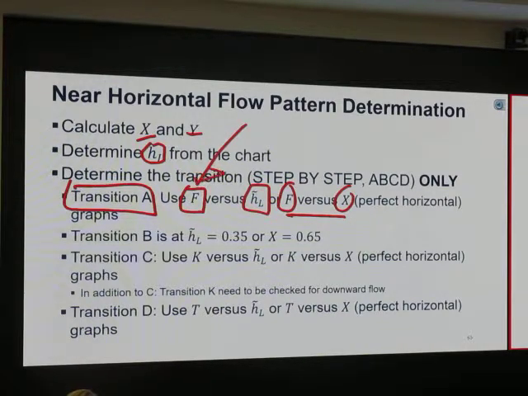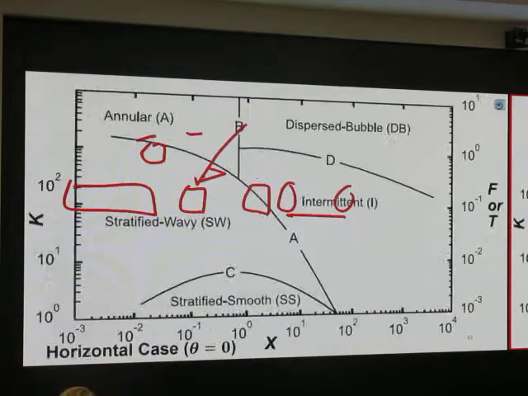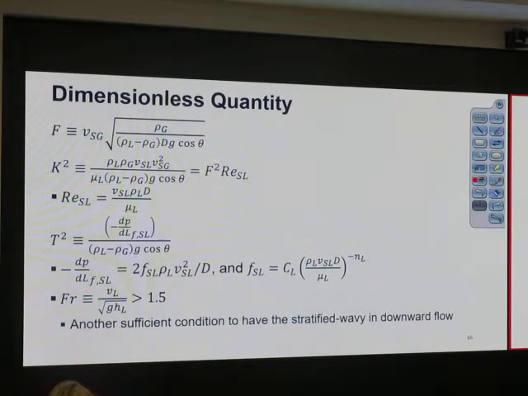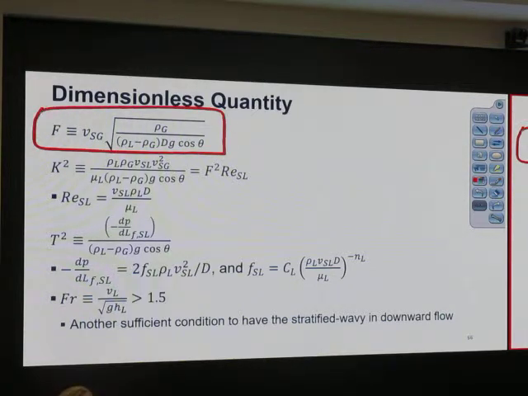For that capital F, there's an expression for it. We have VSG, rho G, all this. If you need to use it, it will be provided.